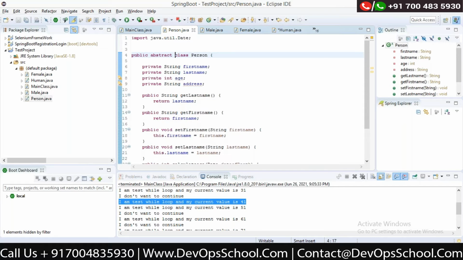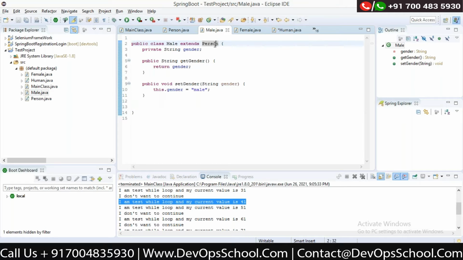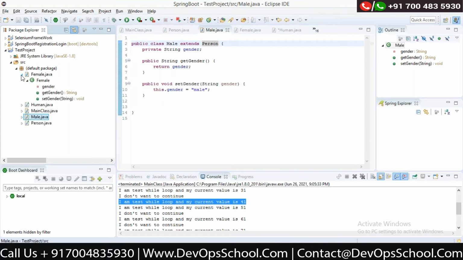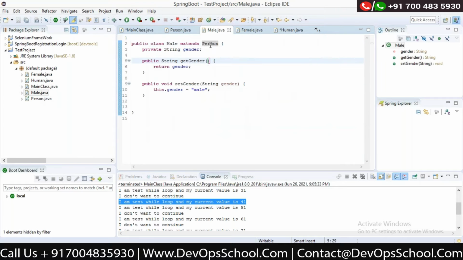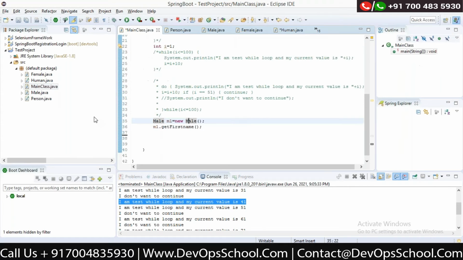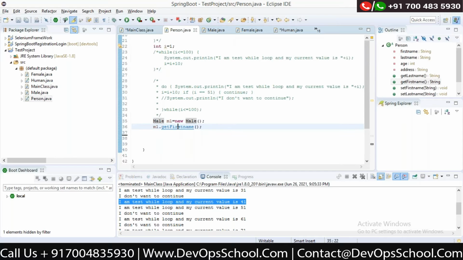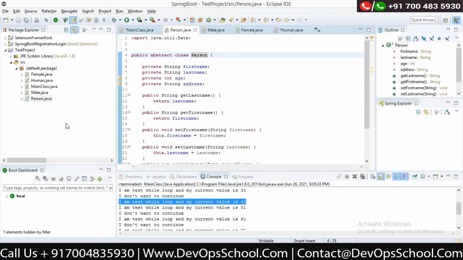Now, no one can create an object of this person. Only the class which is extending it can use the properties of person. For example, in the main class, ML is extending the person, so it can access the first name of the abstract class.